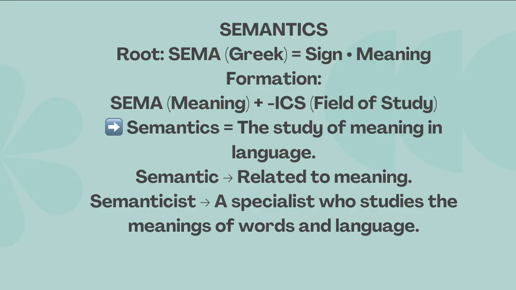We have also seen the suffix ics and ist in words like philanthropist and anthropologist, which means field of study. That's why here we add ics to the Greek root, and it becomes the study of meaning in language.